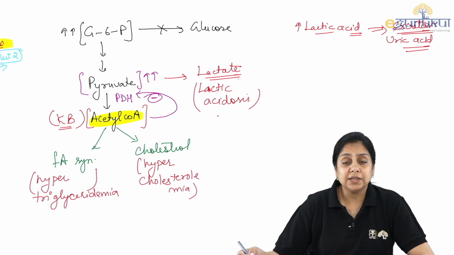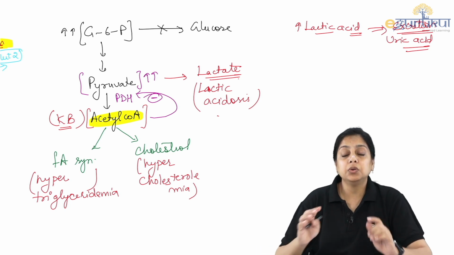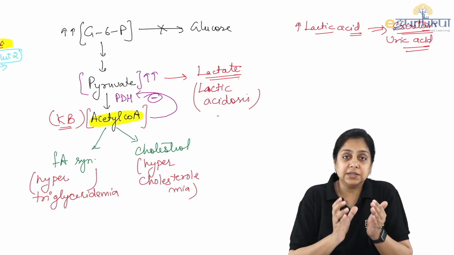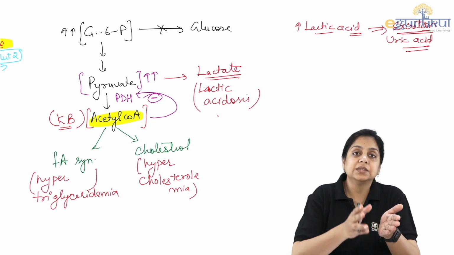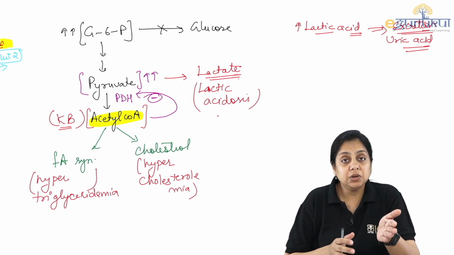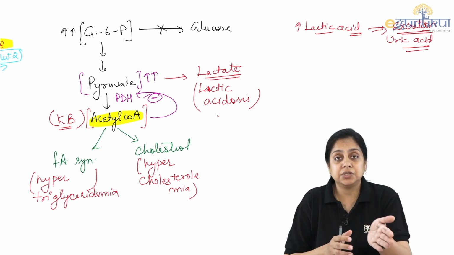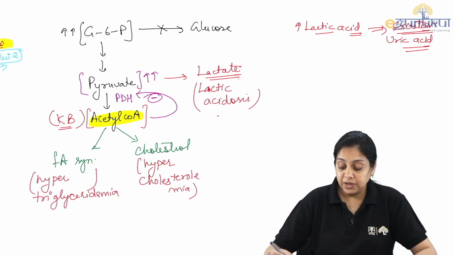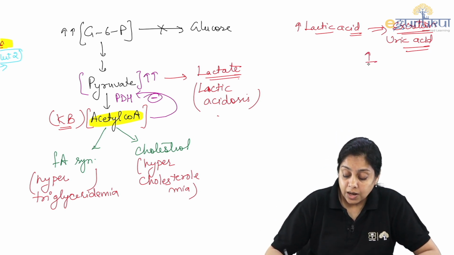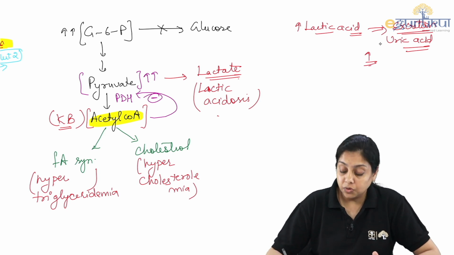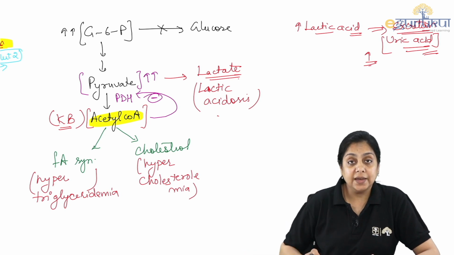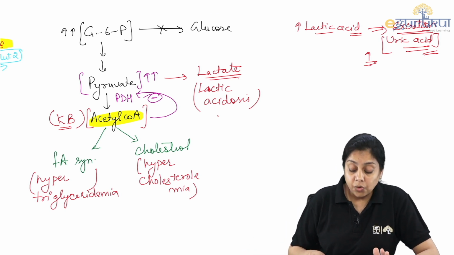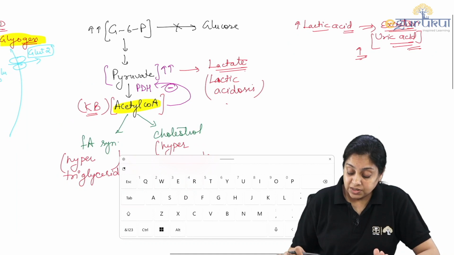One of the students asked me why there is increased uric acid level. Just imagine there is only one exit gate. Either lactic acid can be excreted or uric acid can be excreted. In this scenario, lactic acid gets the first priority. So uric acid is accumulated, leading to increased levels of uric acid. So in von Gierke's disease, you will see so many things.